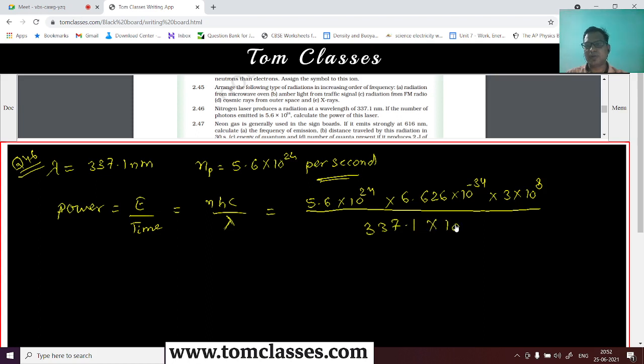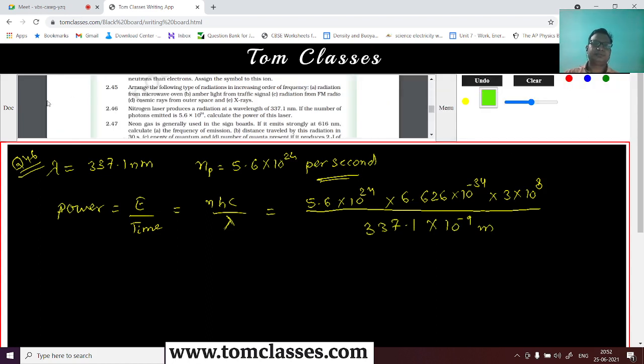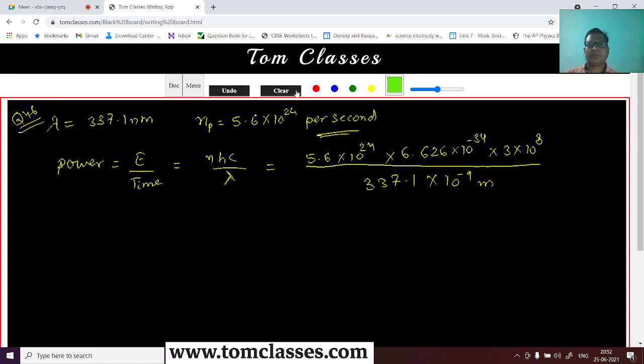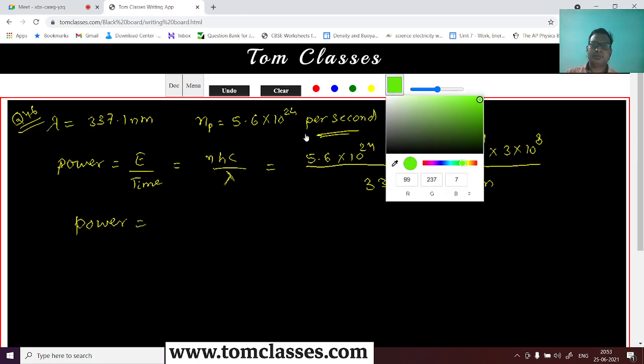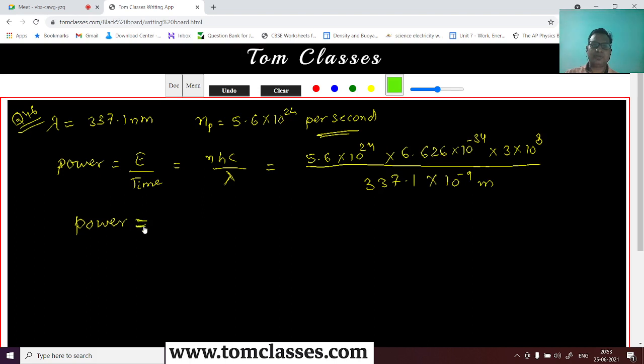337.1 into 10 to power minus 9 meter, right? Okay, so that is what it is. Okay, so what is this power? Yes, what is this power going to be?